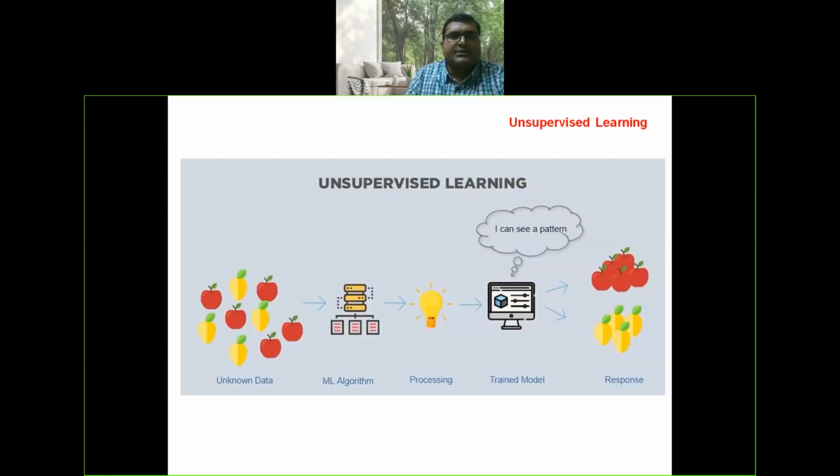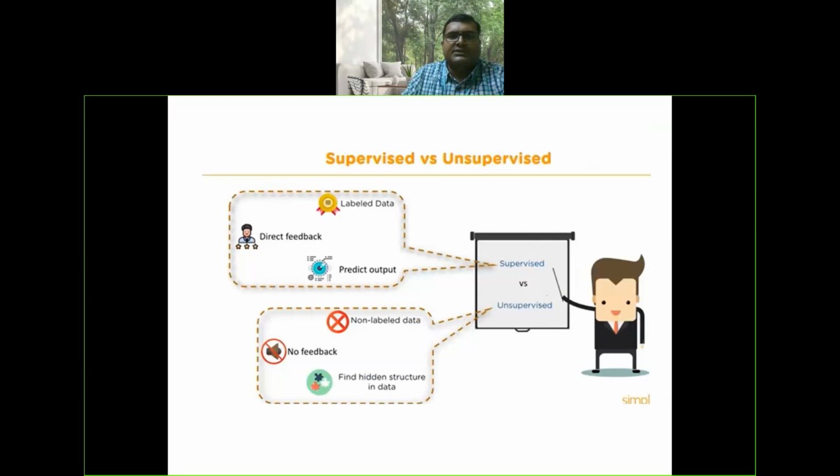Here you can observe how the machine learning model identifies the pattern and classifies the data. Supervised versus unsupervised. In supervised: labeled data, direct feedback, predict output. In unsupervised learning: no labeled data, no feedback, find hidden structure in the data.